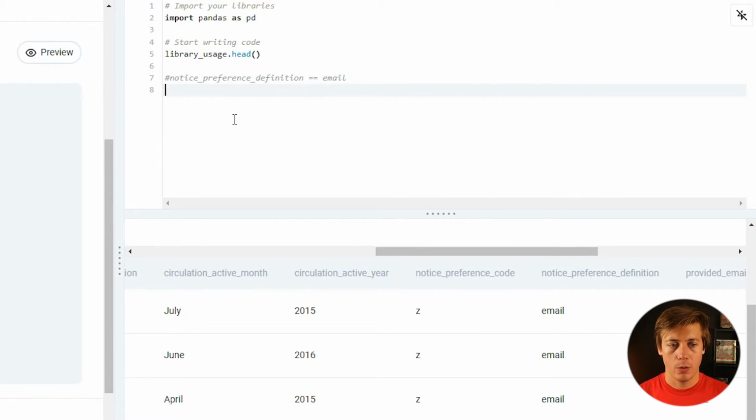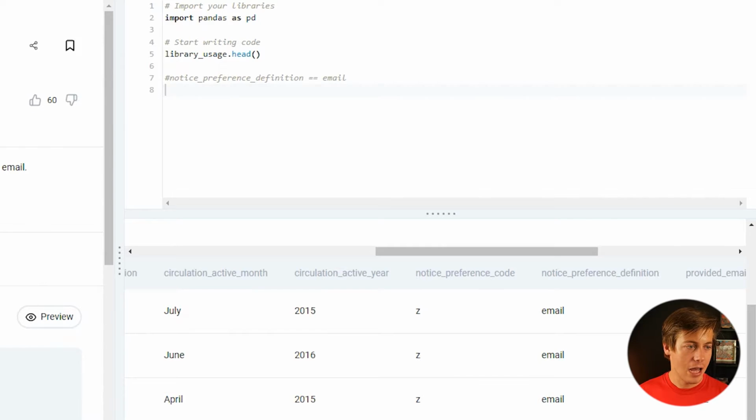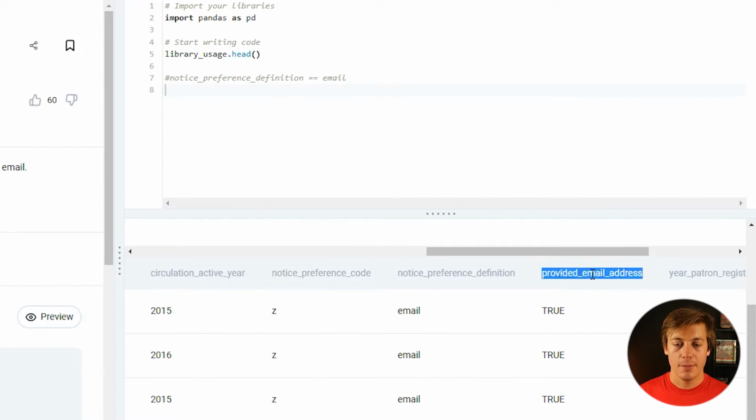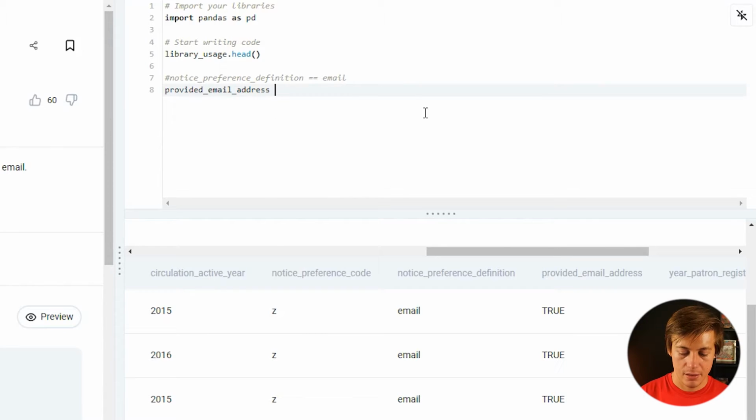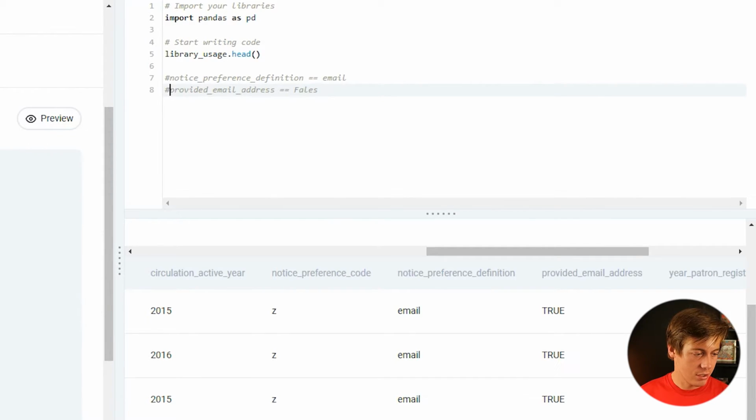email. I'm going to do a query on here. And then it says, let's see if I haven't provided an email. So there's a column over here that says provided email. So we're going to have to say that equals false. And this is actually, well, we have true or false, so we might have to just put 0. You can see that's a bool.